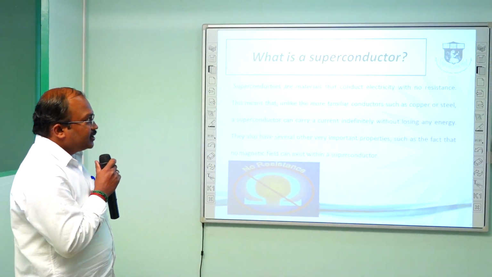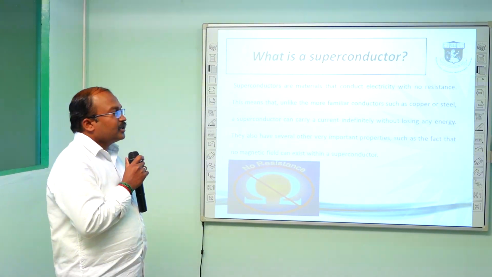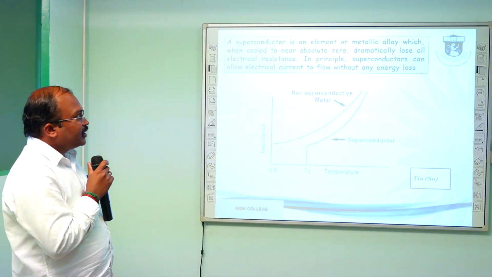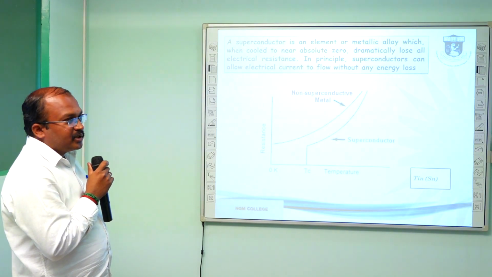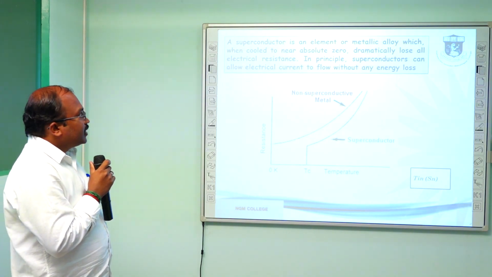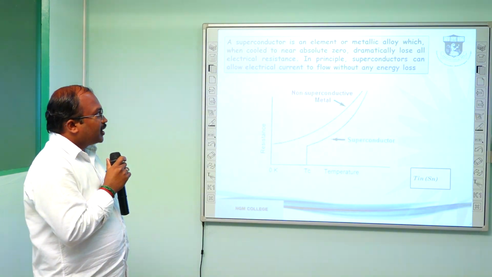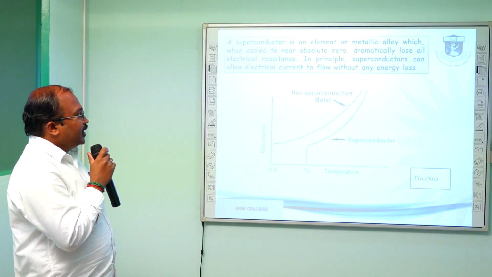So materials with zero electrical resistance that can conduct electricity are called superconductors. A superconductor is an element or a metallic alloy which, when cooled to near absolute zero, dramatically loses all electrical resistance. In principle, these superconductors can allow electrical current to flow without any energy loss.